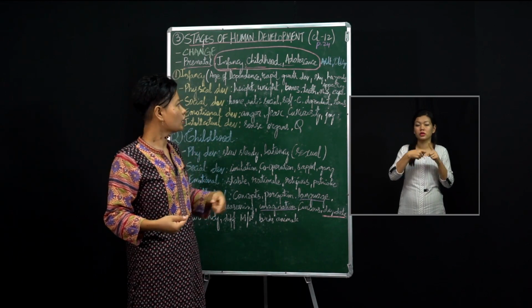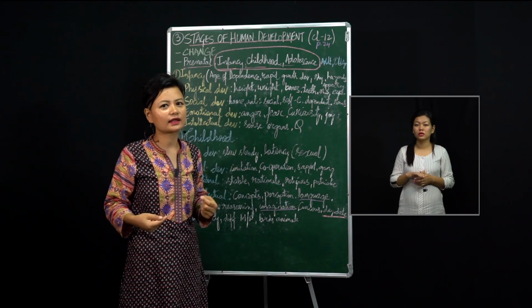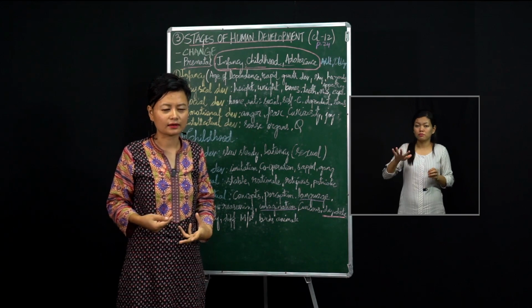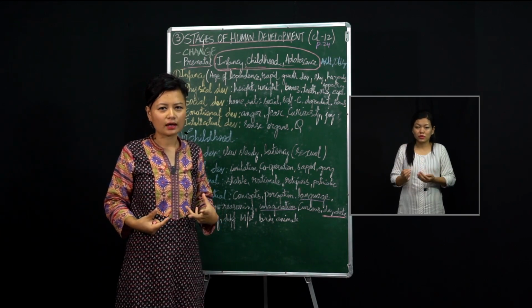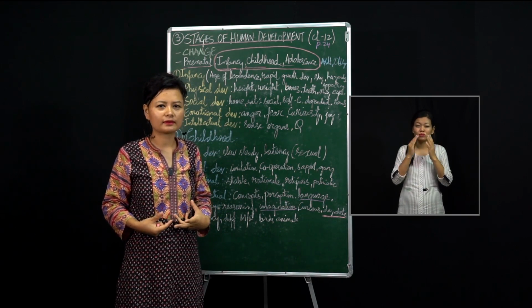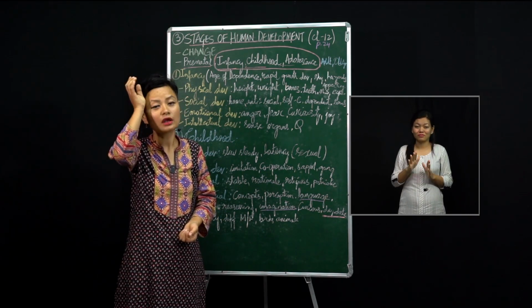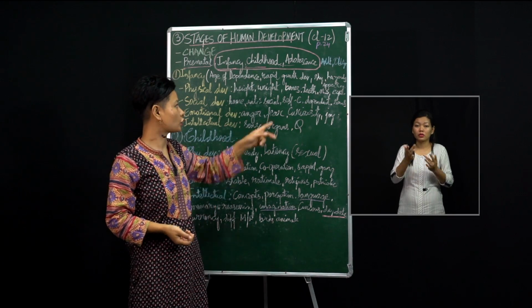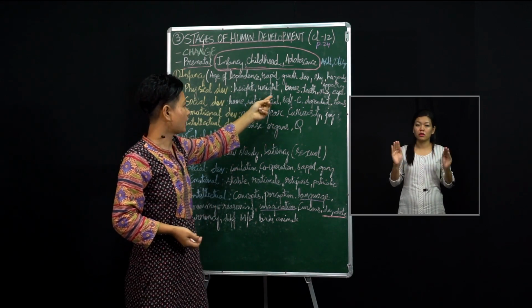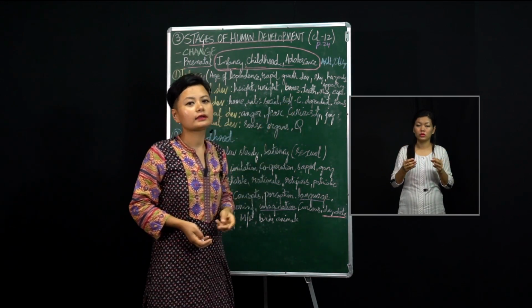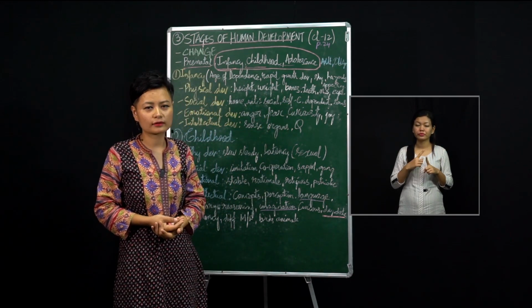Okay, so the weight is, we see that the babies are very plumpy, isn't it? And then they're very cute looking, they're appealing, and of course some babies might be in ill health also, but most of the babies grow in weight during this infancy stage. Okay, and then it is said that there is ossification of bones taking place.